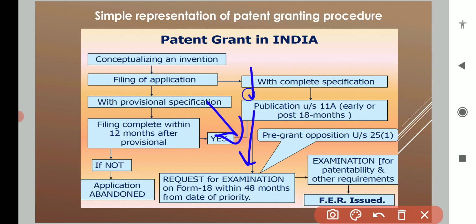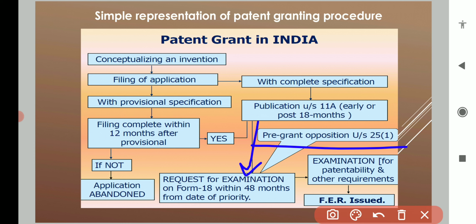If some third party opposes your application, this is a pre-grant opposition, and a request for examination can be made within 48 months from the date of publication.